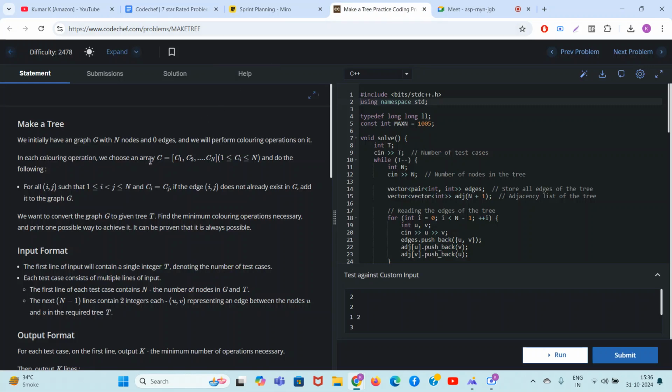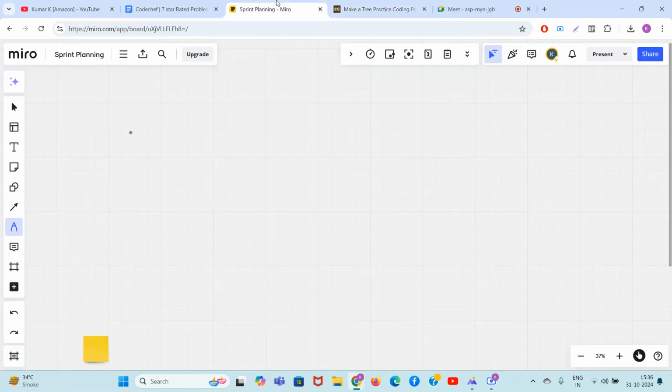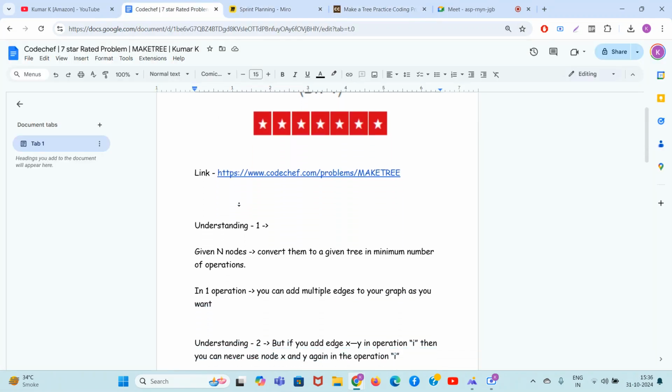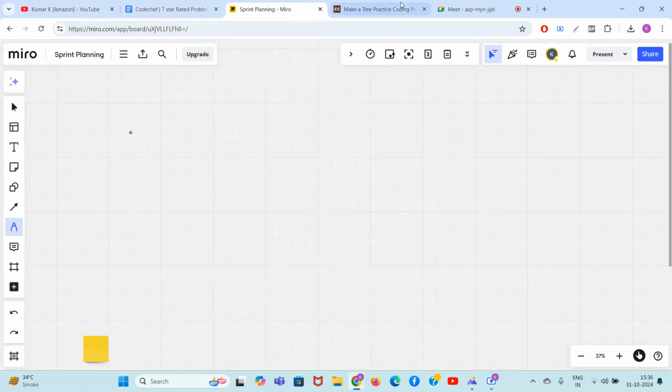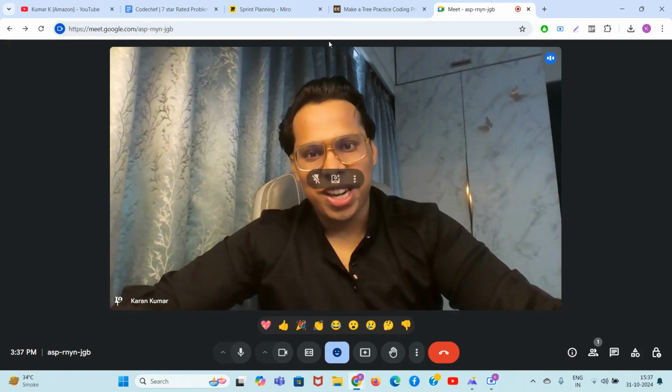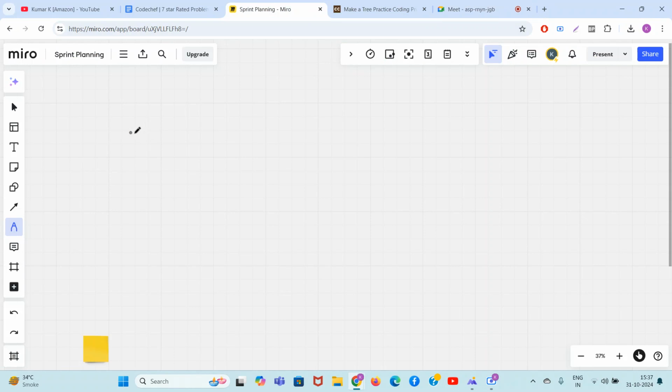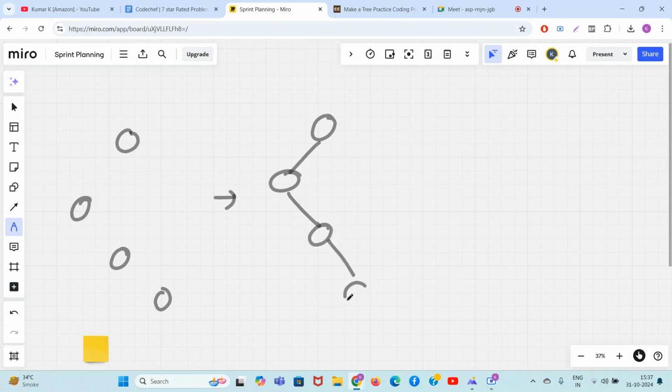So guys, the name of the problem is Make a Tree. It's looking very complicated. Let me make it easy for you. The first observation for the problem is that you are given n nodes. You have to convert them into a tree in the minimum number of operations. You can add multiple edges to your graph as you want in one operation. Let me show you how it's actually working out. Let's say you are given some nodes like this. You want to convert them to a tree like this. So how can you do that?